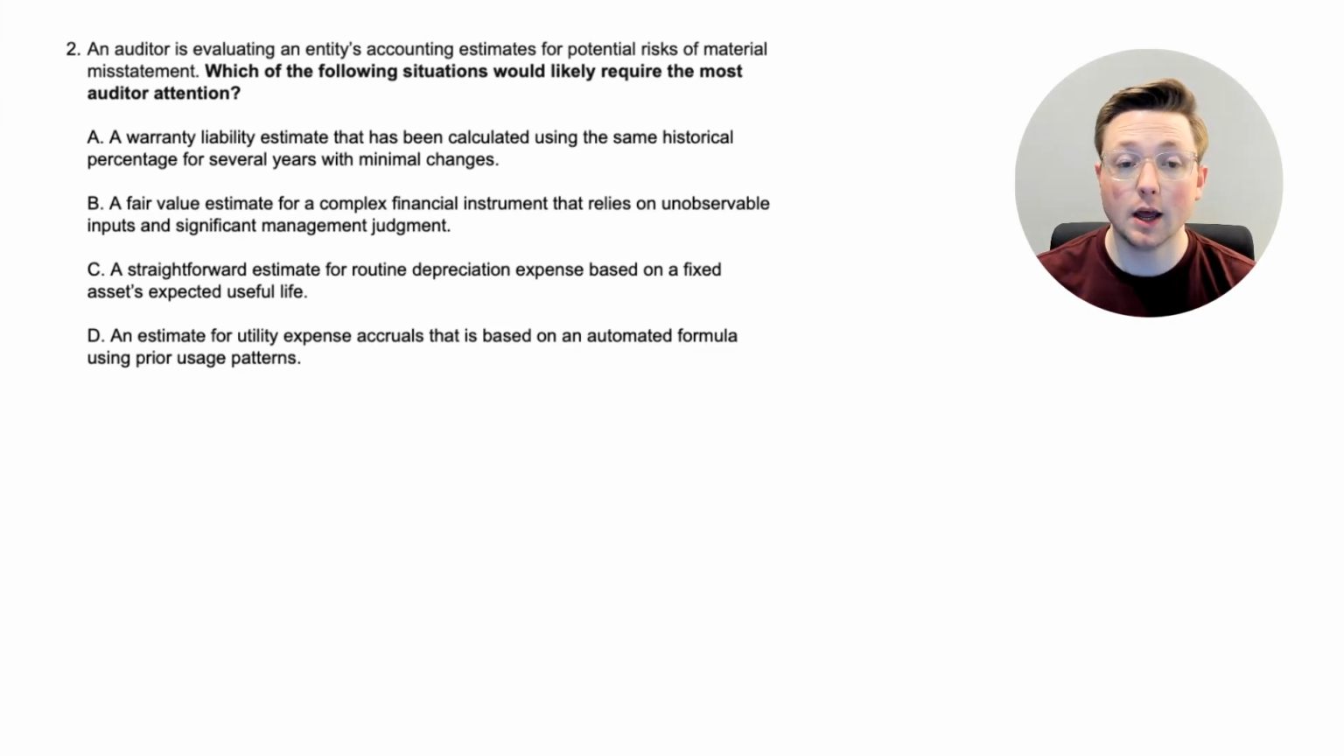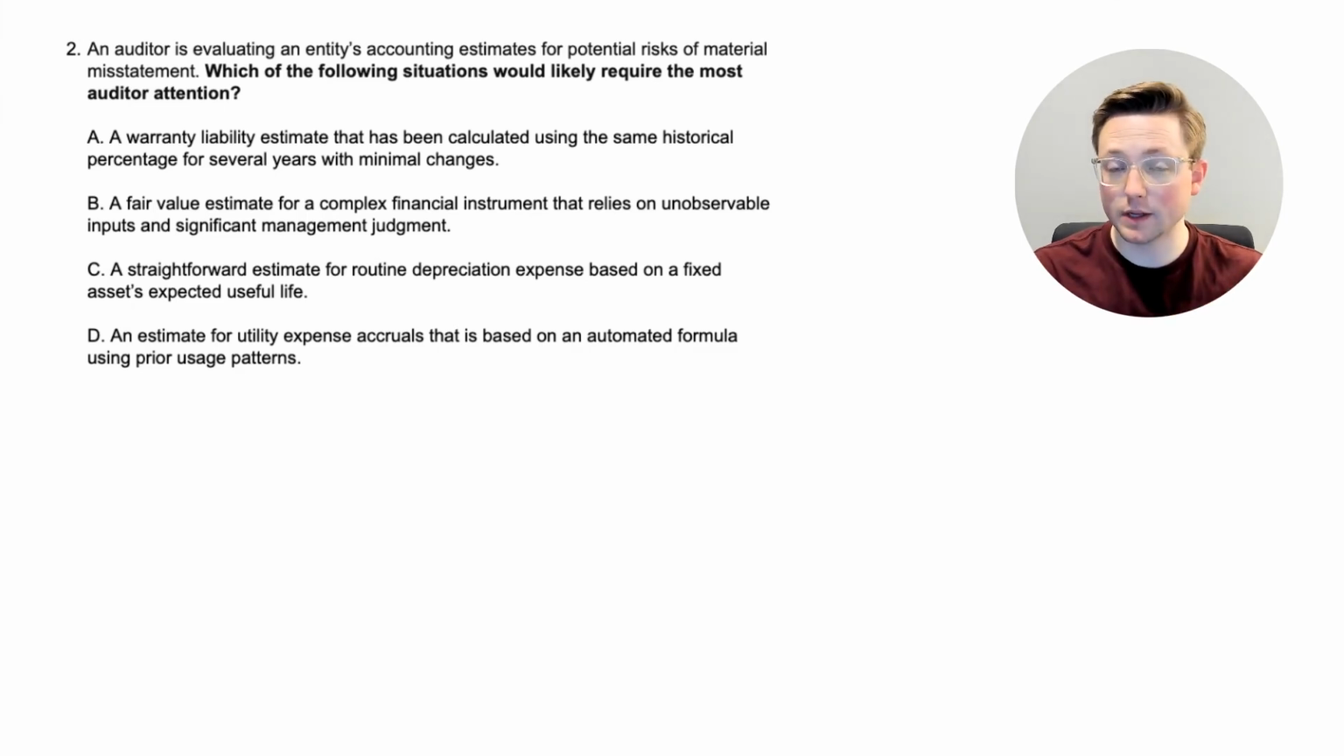So let's go through the options. Option A, a warranty liability estimate that has been calculated using the same historical percentage for several years with minimal changes. Option B, a fair value estimate for a complex financial instrument that relies on unobservable inputs and significant management judgment. Option C, a straightforward estimate for routine depreciation expense based on a fixed asset's expected useful life. Or option D, an estimate for utility expense accruals that is based on an automated formula using prior usage patterns.